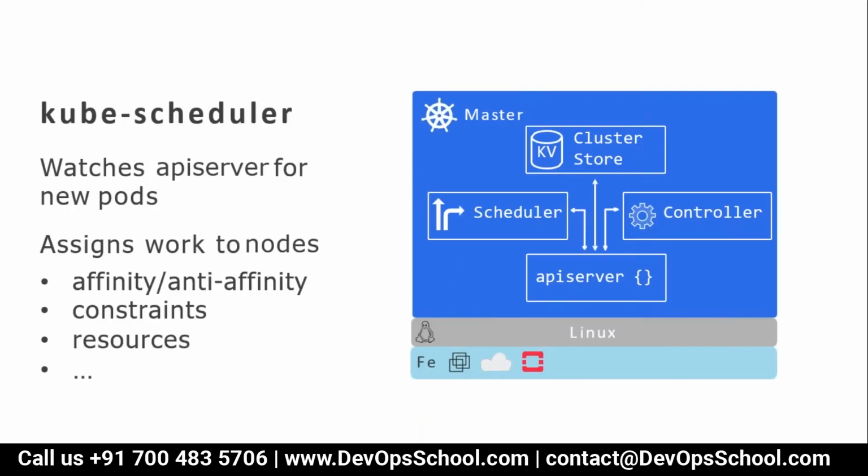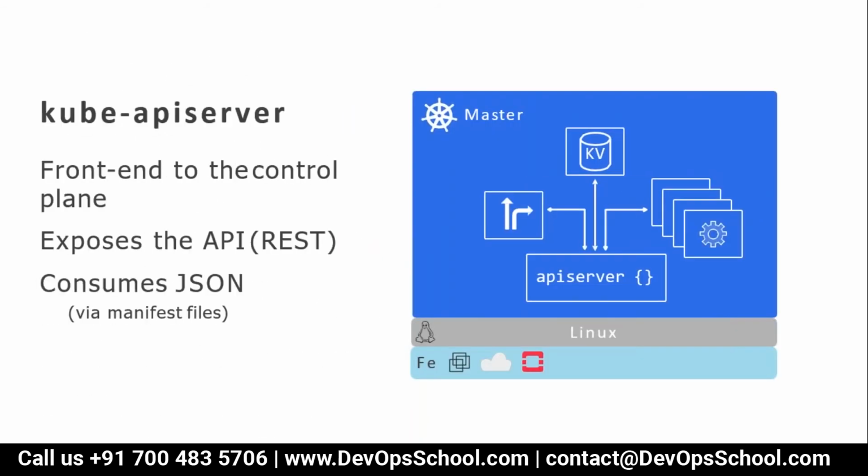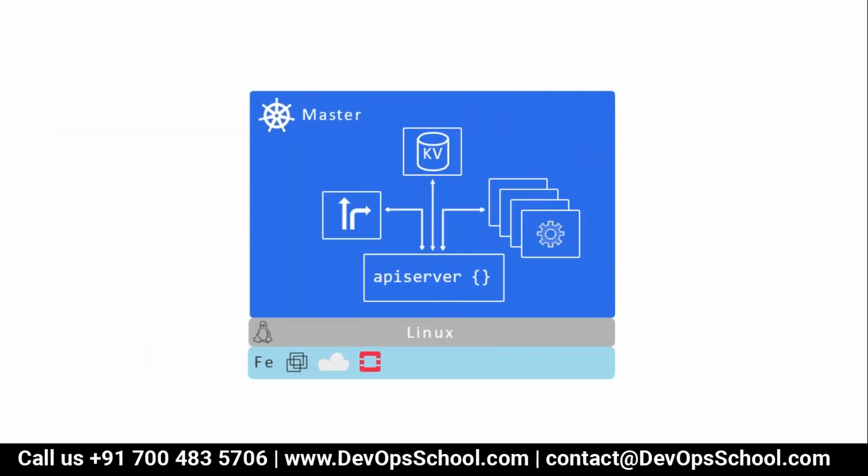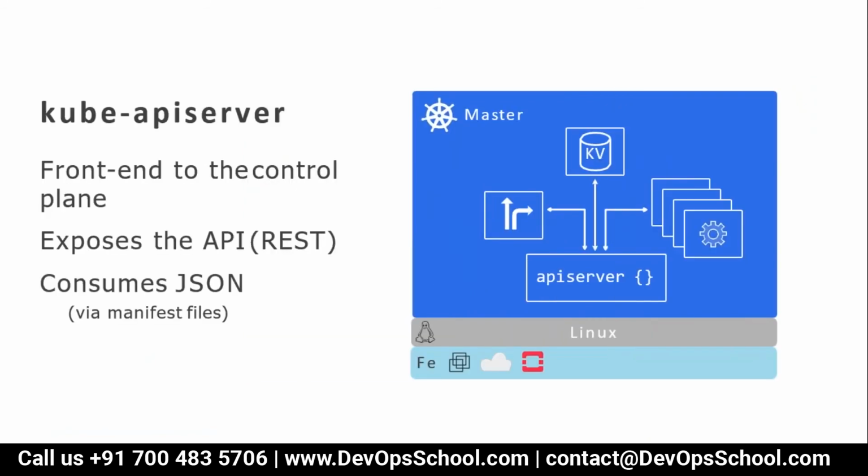Now let's look at these four components one more time in the quickest way. Here we have the API server. API server means a server of multiple APIs, which has all the functionality you have in Kubernetes in the form of APIs. I repeat, all the services and features Kubernetes can serve you, the end user, are in the API server in the form of APIs. How can you access it? Through the API server. So API server is the front end to the control plane, exposing REST APIs, and it consumes JSON.